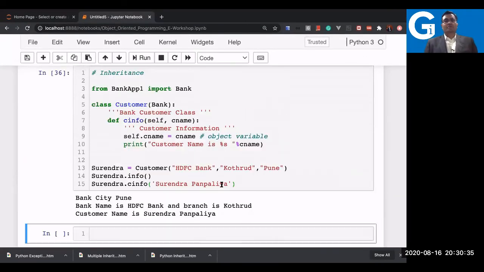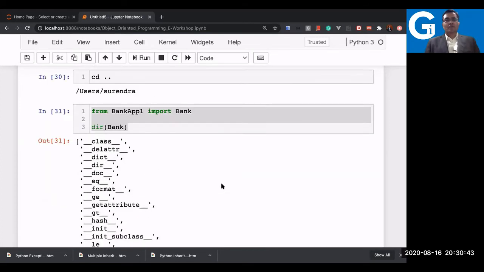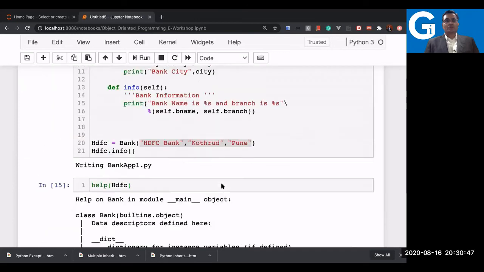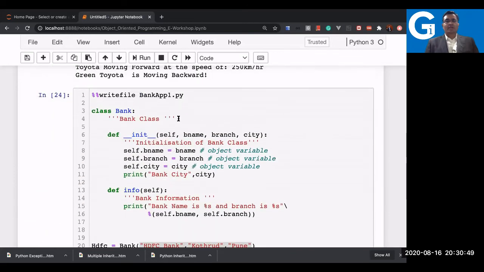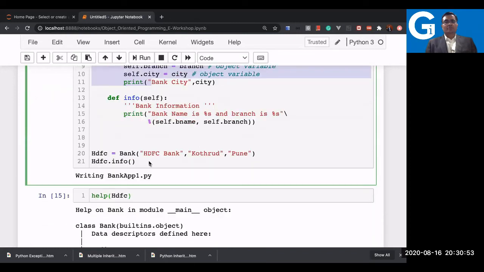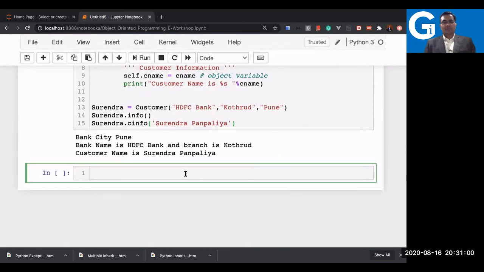Now we are going for the concept we just understood, that is about class variable. Now we'll see the class variable. In this example, I will just copy paste this in one cell only so that you can see the complete code.